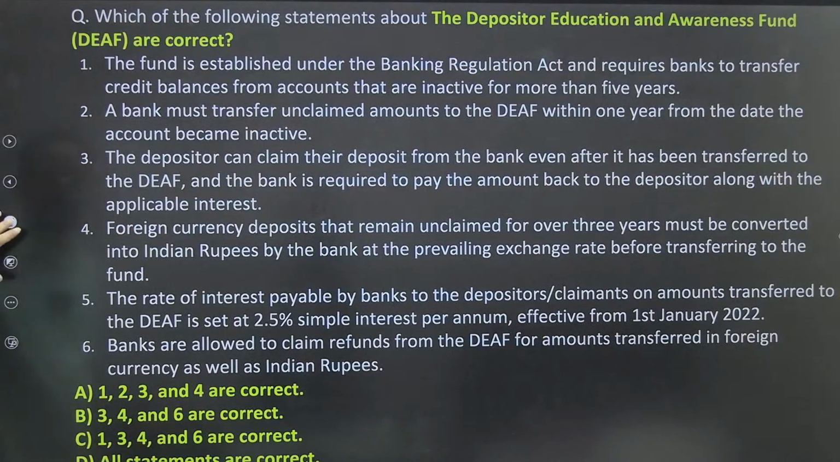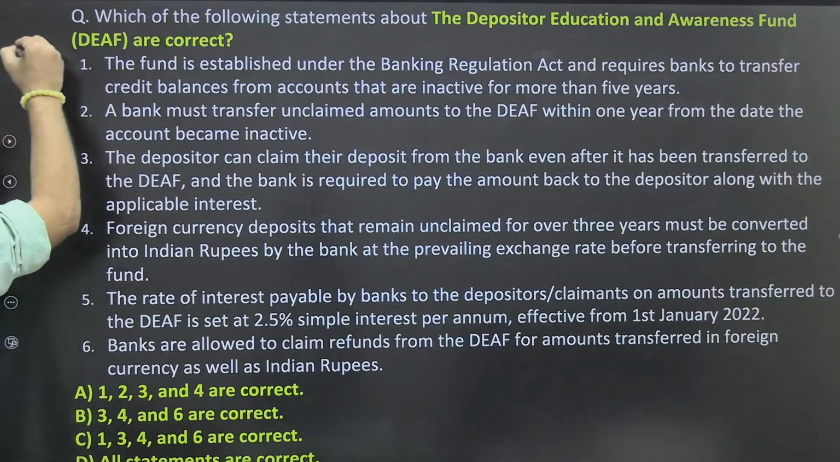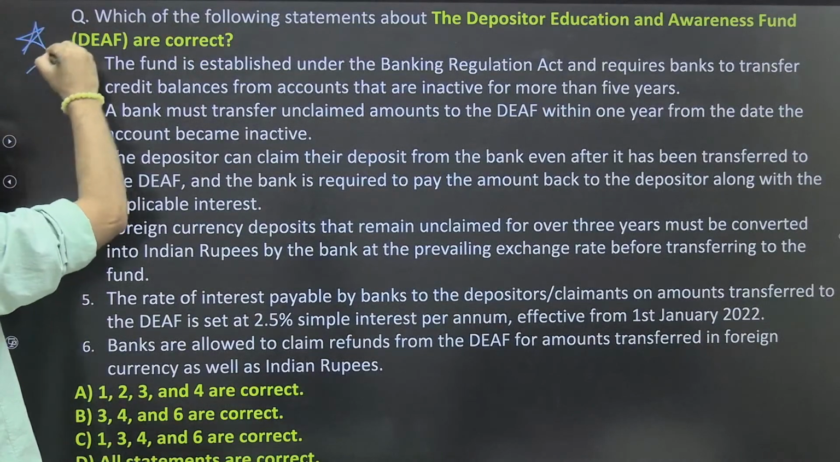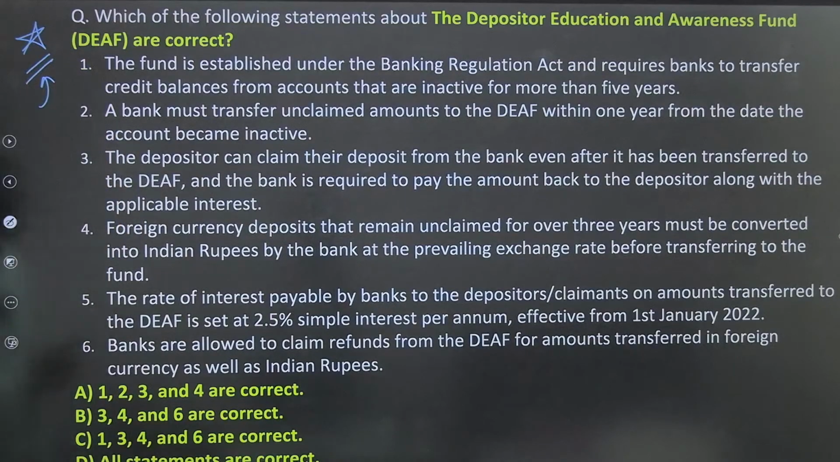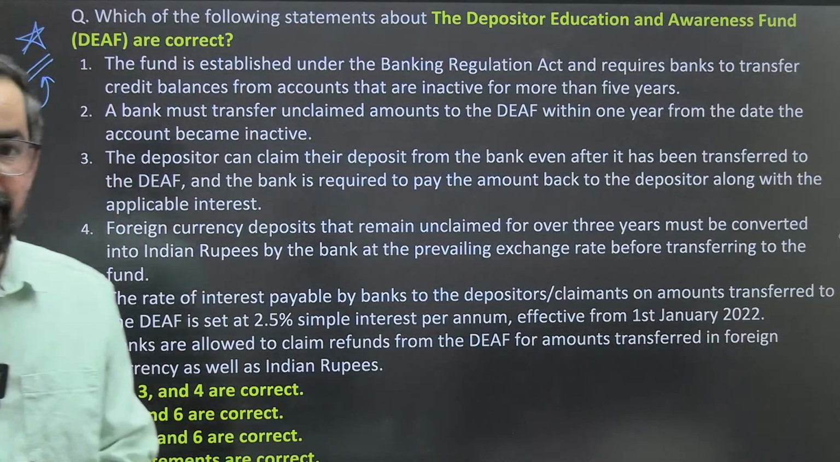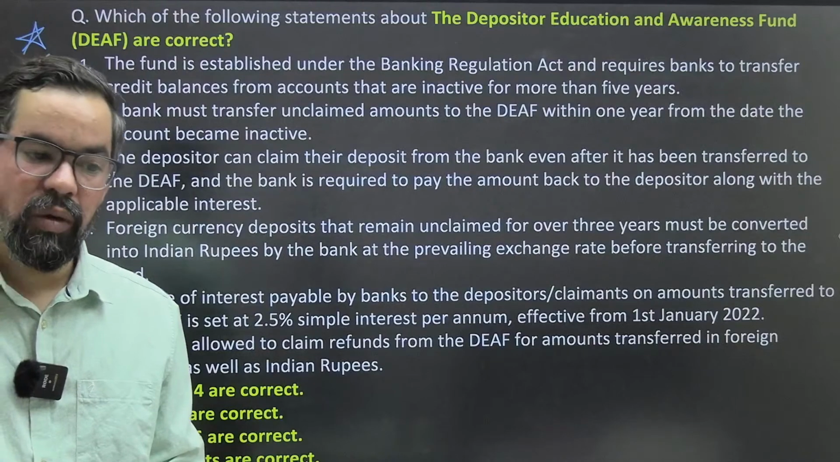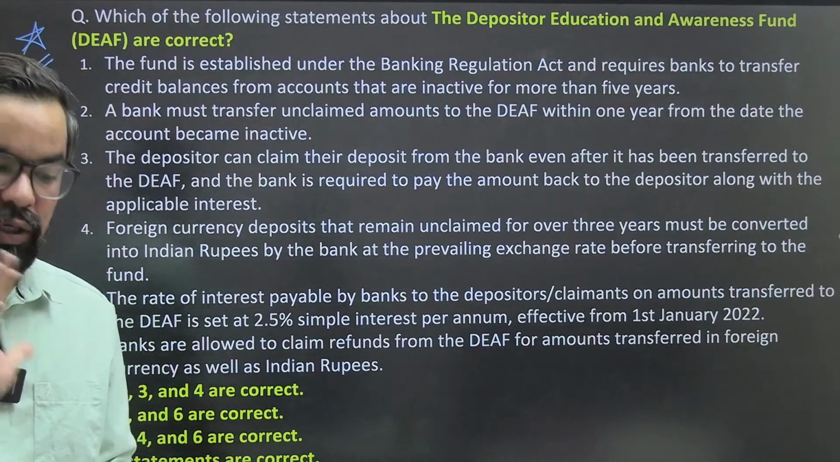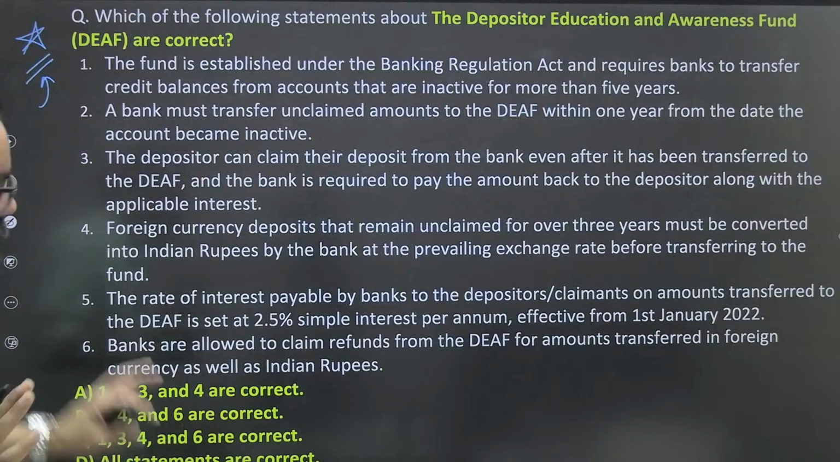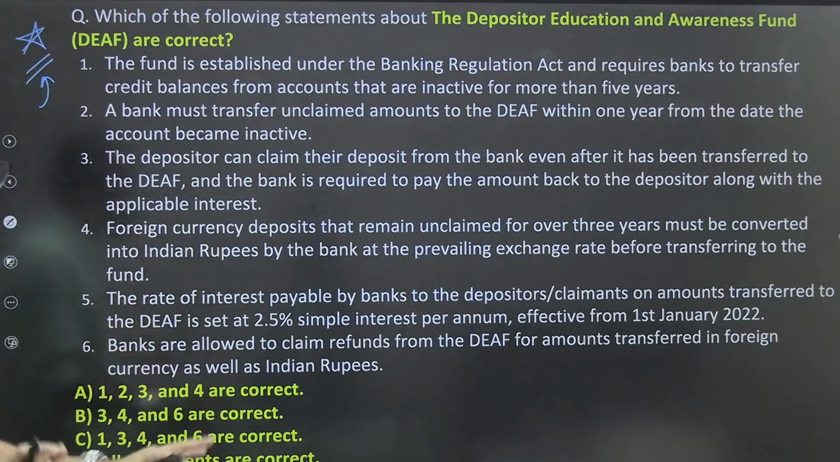Chalo, next one, guys. This question is again a very important one. The statement related to DEAF. Many times you will get questions about DEAF. It can be for half a mark also, 1 mark or 2 marks also. So it is very important. Please do take care about this. Which of the following statements about the Depositor Education and Awareness Fund are correct?